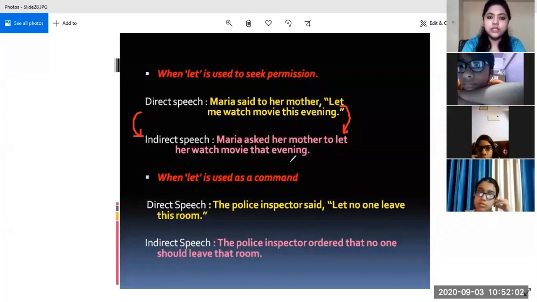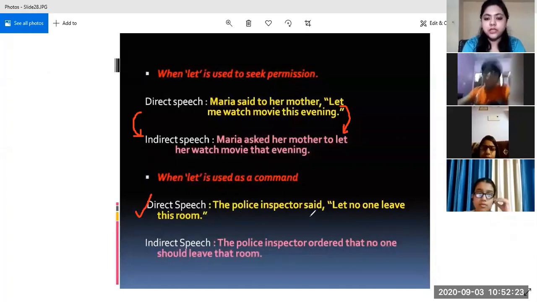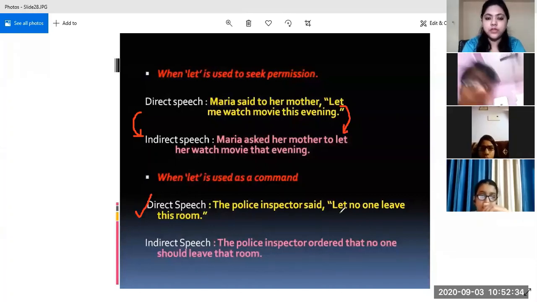All right, so this is how we change a sentence which has "let", if "let" expresses seeking permission. Now let us move on and see the third form in which "let" can be used. See, "let" can be used as a command also. How? Look at this direct speech sentence: The police inspector said, let no one leave this room. So the police inspector won't be seeking permission from someone. He is ordering. He is commanding that no one should leave the room.